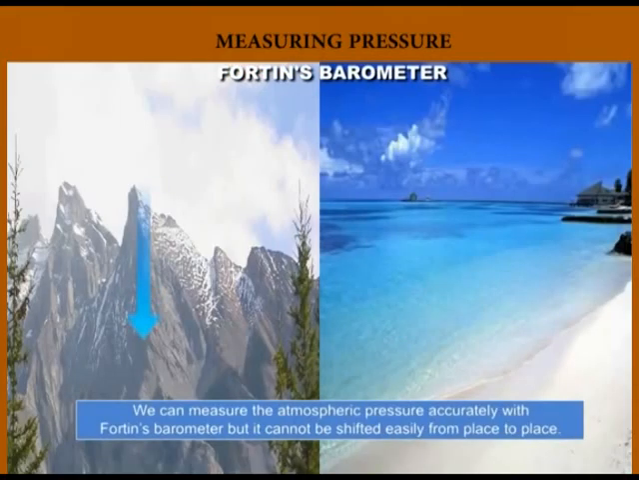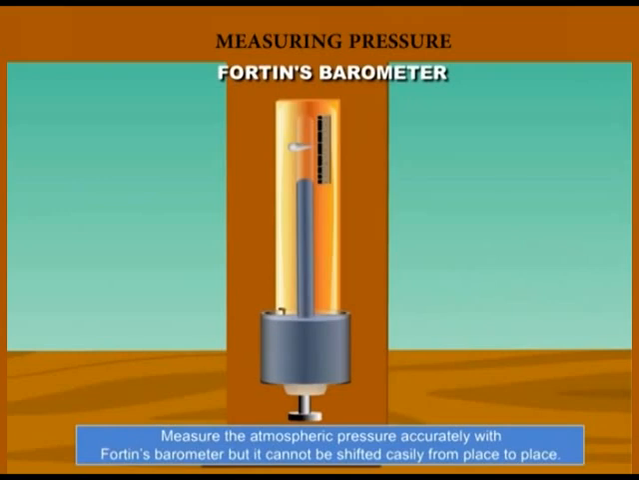We can measure atmospheric pressure accurately with a floating barometer, but it cannot be shifted from place to place, so it's usually used as a standard barometer.